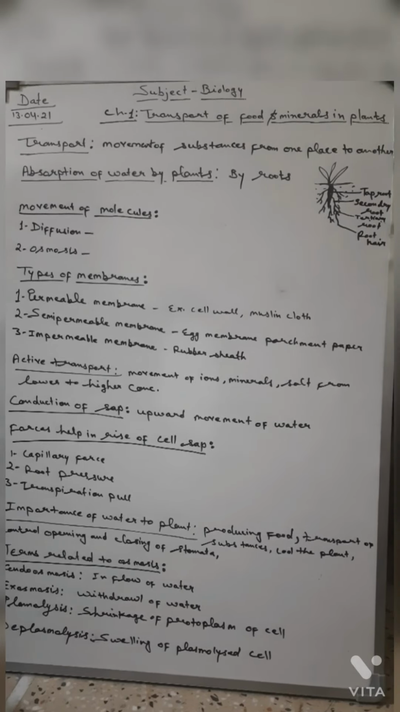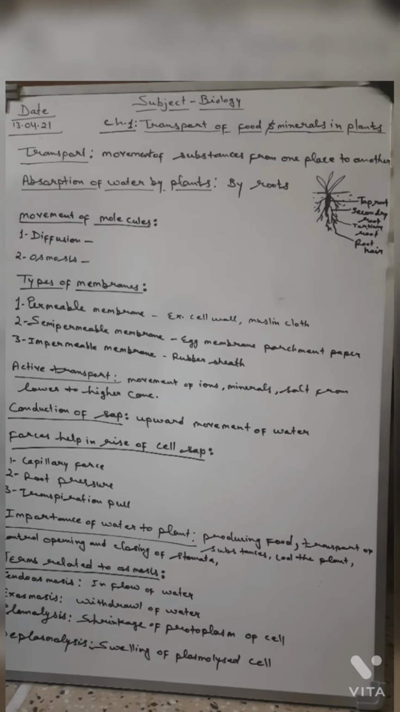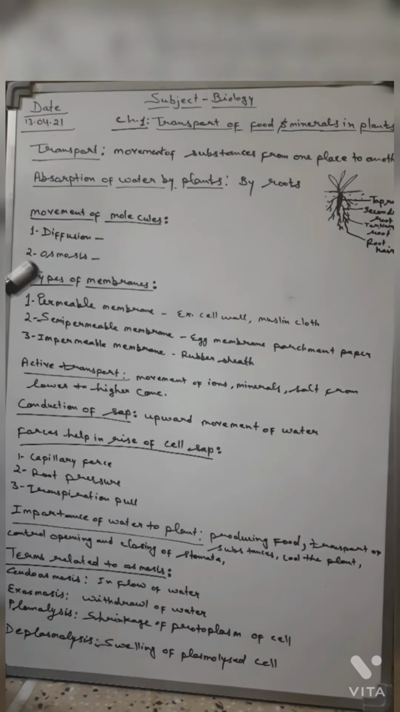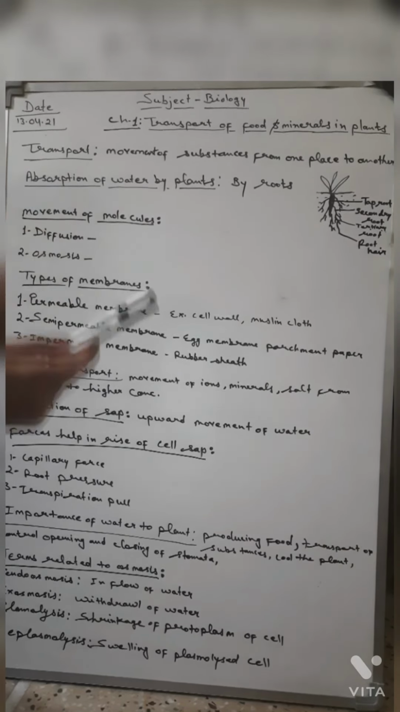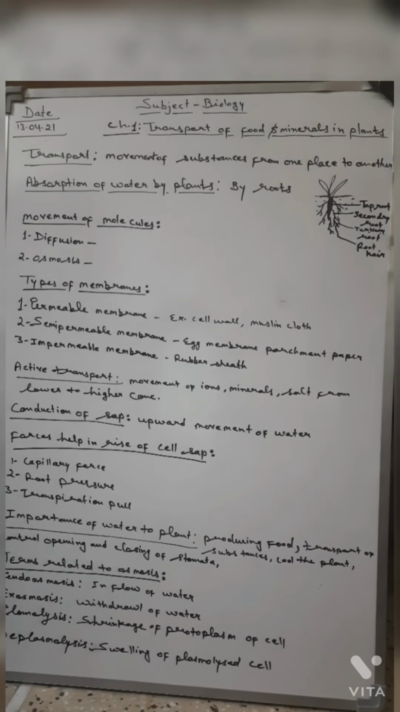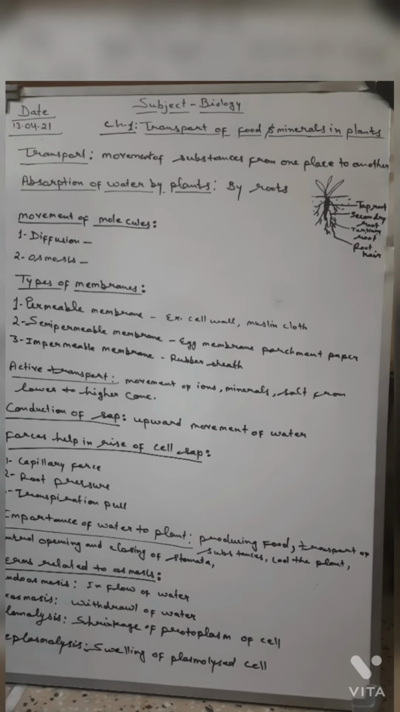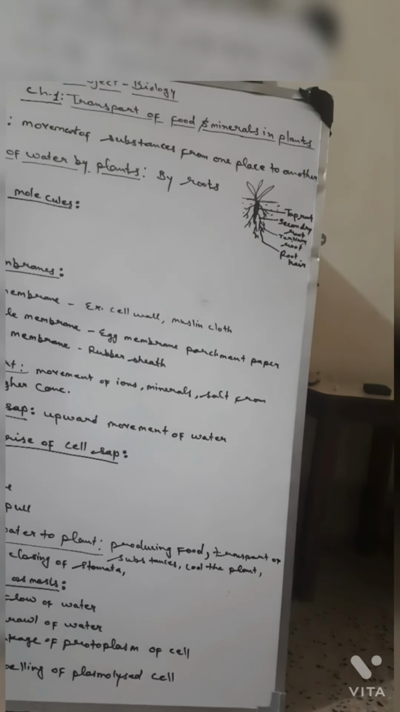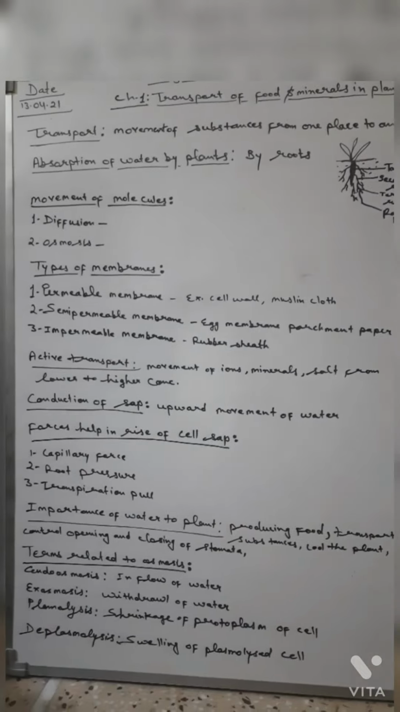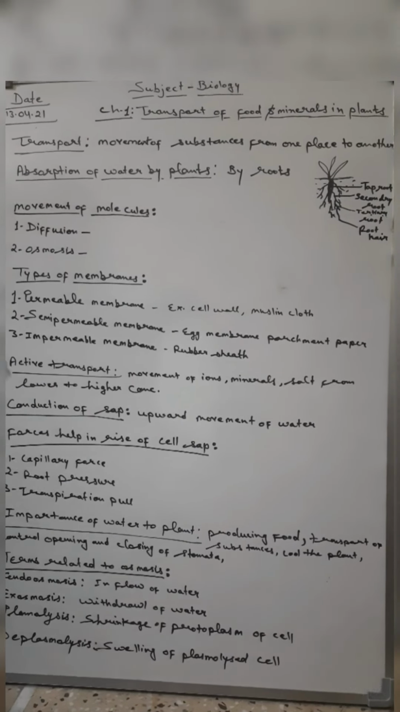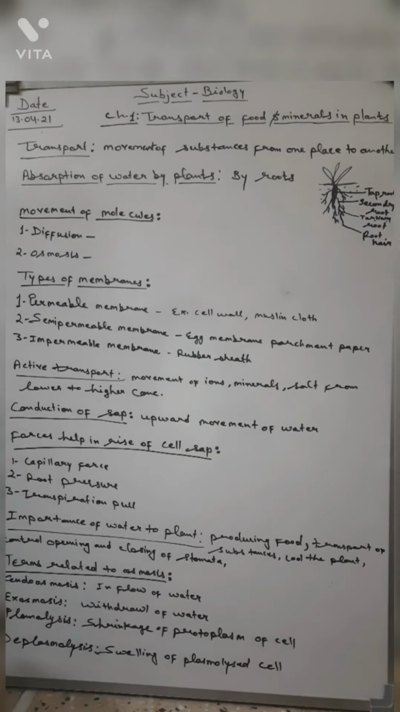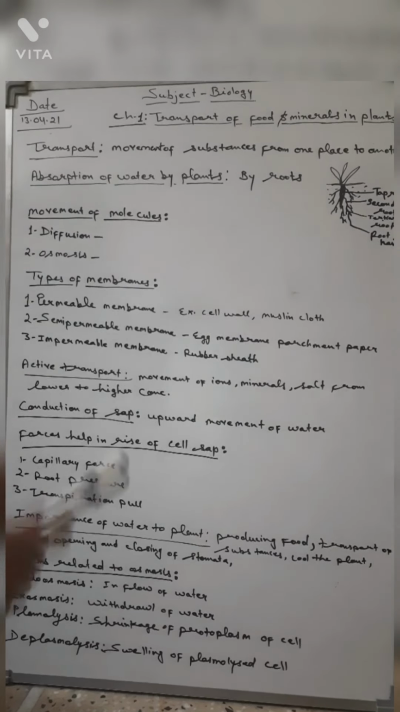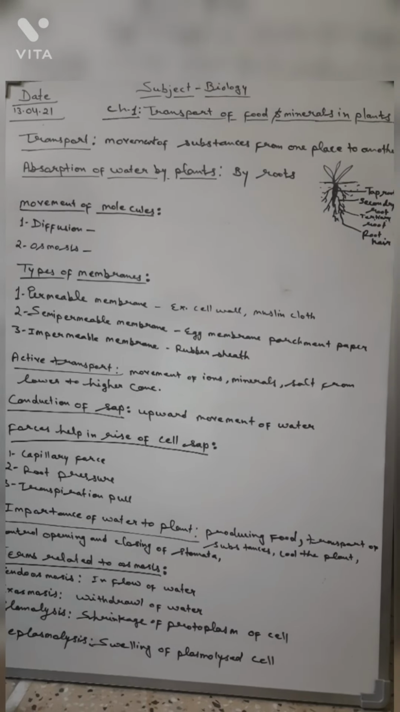And you all know what kind of substances are transported in plants. In plants, mainly water, minerals, and food substances are transported to all plant parts. How are these substances transported? These are all transported to plant parts by special kinds of tissues.